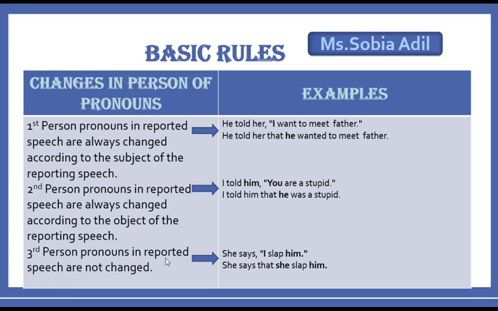Third person pronouns in reported speech are not changed. If there is a third person pronoun in a reported speech, you will not change it while changing direct into indirect speech. For example, she says, "I slap him." Here "him" is a third person pronoun; it will never be changed. She says that she, this first person one, we change according to the subject of reporting speech, but we will never change the third person pronoun. She says that she slapped him, right, students?